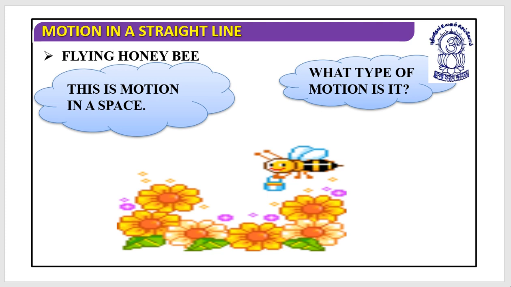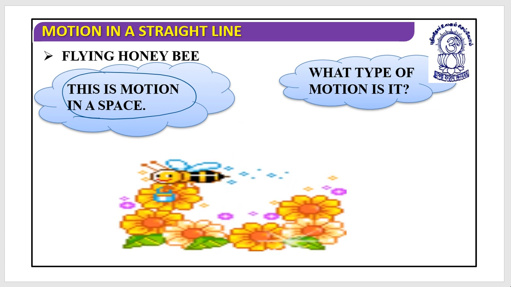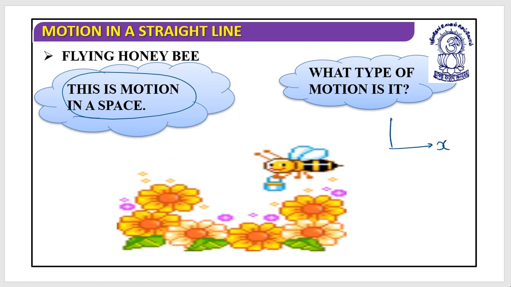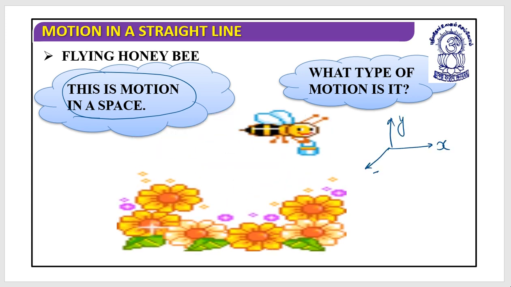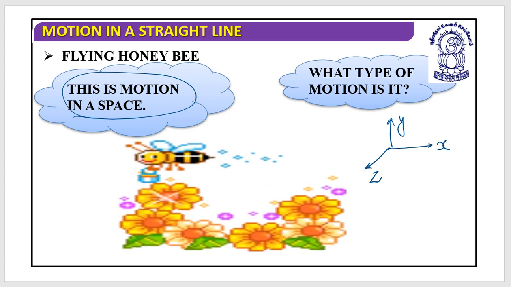Can you see this? Yes, it's a flying honeybee. What type of motion is it? Yes, this is a motion in a space. Look at this. Let's say this is x, this is y, this is z, and it is moving in all the dimensions.